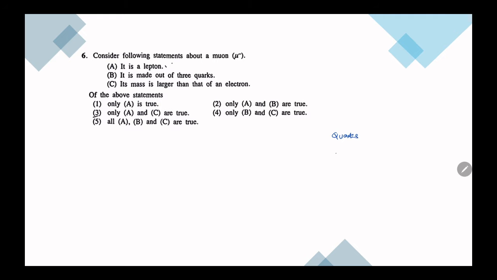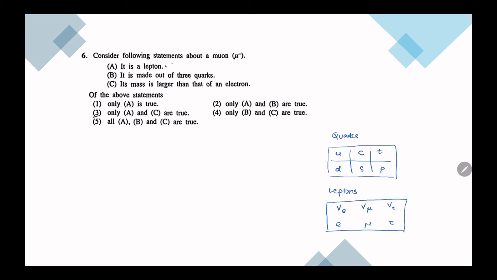If we take the quarks, we have up quark, down quark, charm, strange, top, bottom. Next we have leptons. If we take the leptons, we have electron neutrino, mu neutrino, and tau neutrino. And then we have the electrons, muons, and taus. I will explain a little in detail because most of you might not have a proper idea about them, because you study them at the very end of your syllabus.